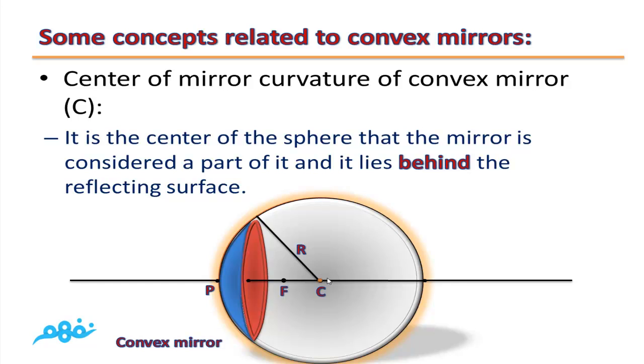It lies behind the reflecting surface. As you can see, this blue surface represents the reflecting surface of the convex mirror. The center is behind it. It was in front of the concave mirror, but in our case, it is behind the reflecting surface in the convex mirror.